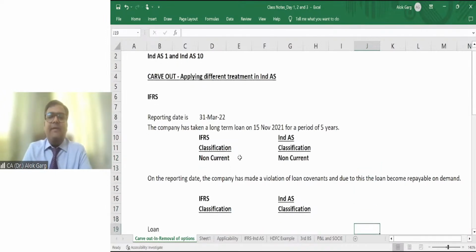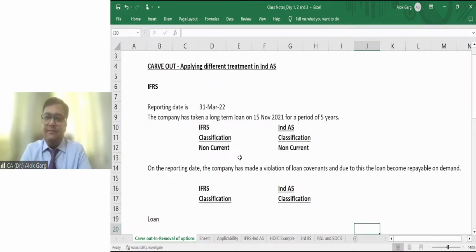Now, what happened on the reporting date? On the reporting date, the company has made a violation of loan covenants. What is meant by loan covenants? Loan covenants means the terms and conditions of the loan. For example, whenever you are taking a loan from a bank, you are signing a loan agreement.